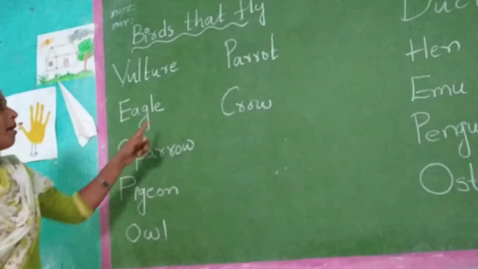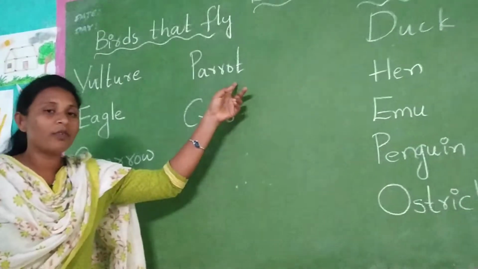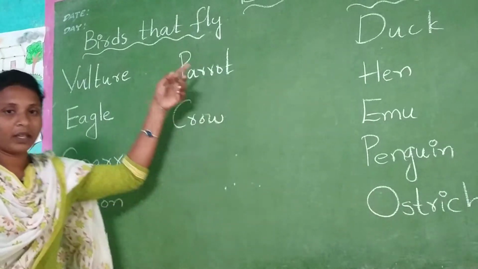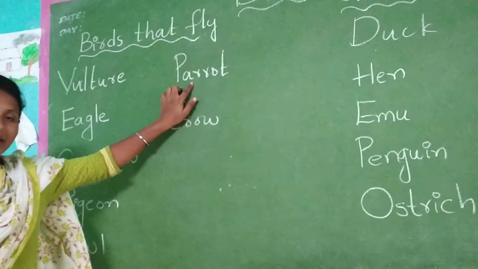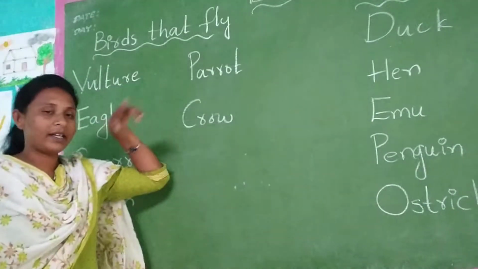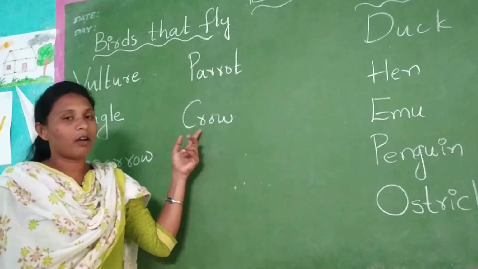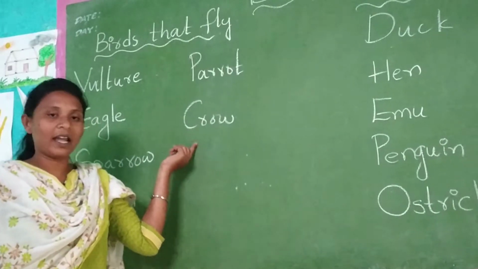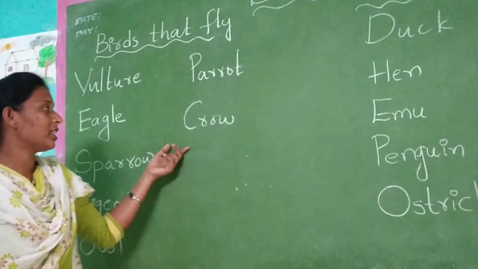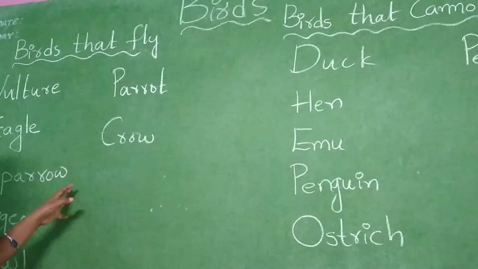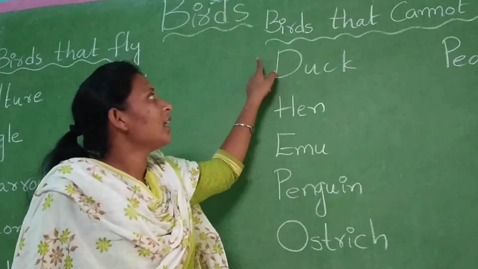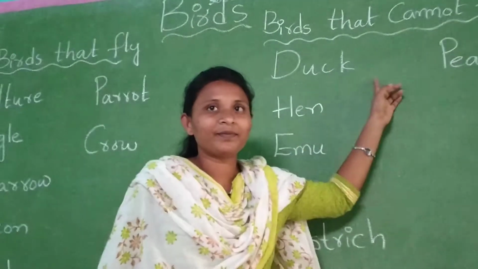Okay children? Parrot. Parrot has a red beak. Have you seen a parrot? Yes. Parrot is green in color and has a red beak. And crow. Crow is black in color. It can fly. It is a common bird. Okay children? These birds can fly in the sky. Now see the birds that cannot fly.